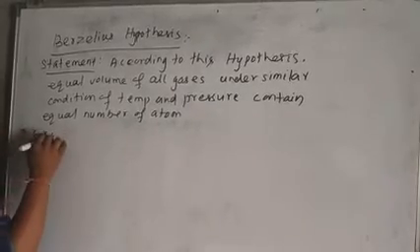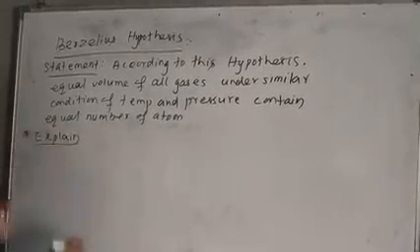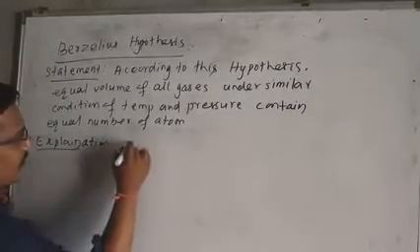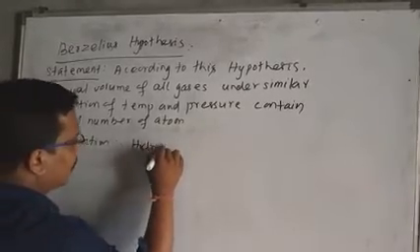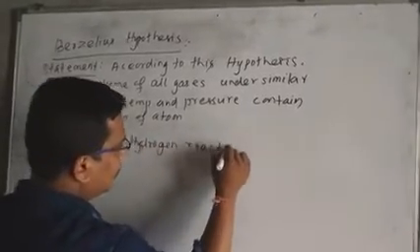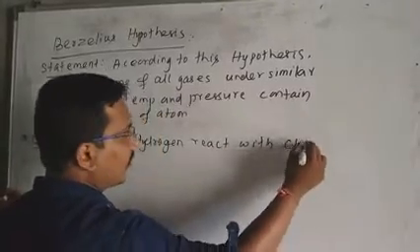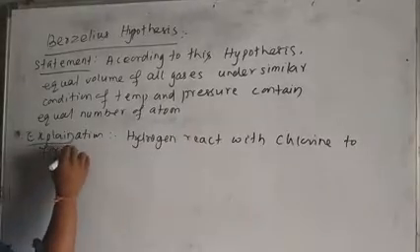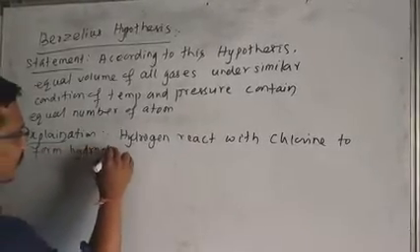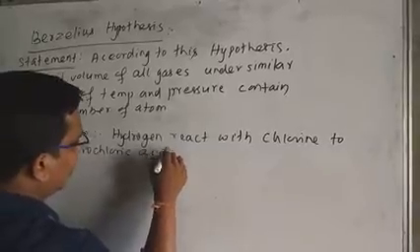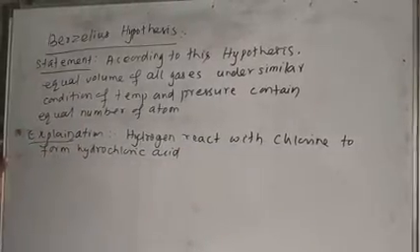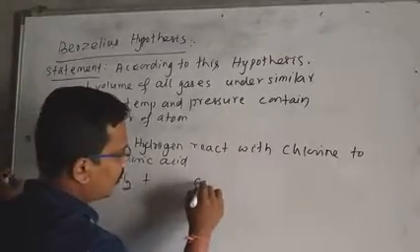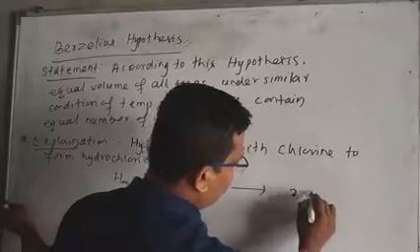Suppose, think about an example. Explanation. Suppose, take an example. Hydrogen reacts with chlorine to form hydrochloric acid. This is your reaction, and it can be written in equation form. H2 plus Cl2 gives 2HCl. That is your equation.